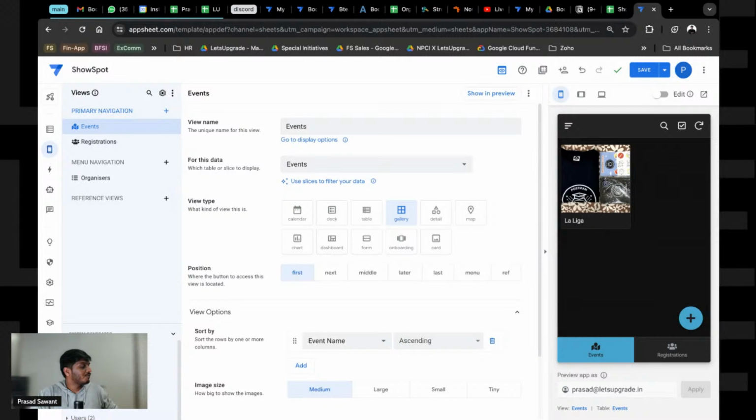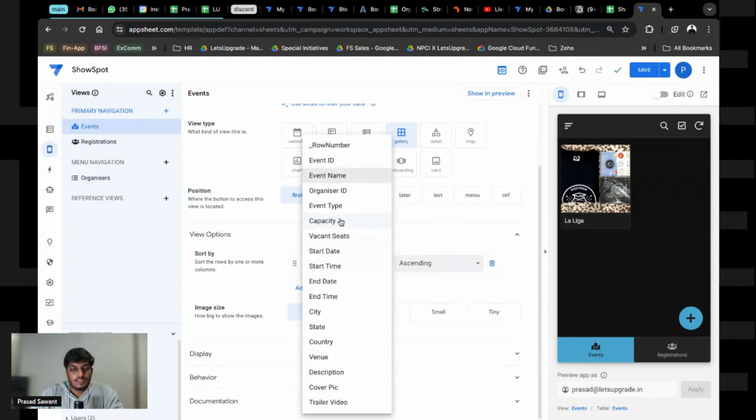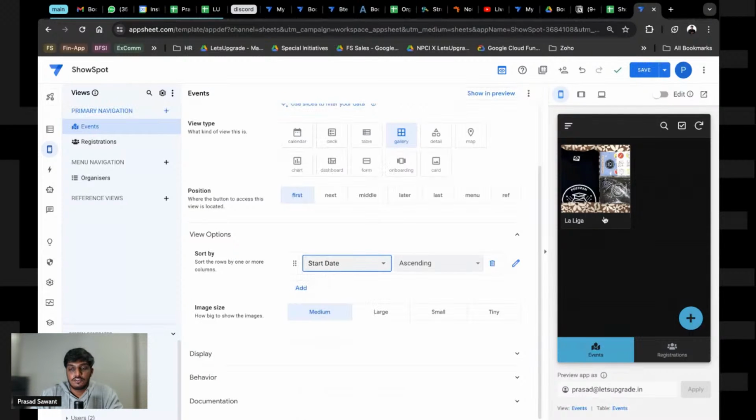We are going to basically put it in the events mode. Sorry, the gallery mode. I hope that is clear. And we want to see the events that are happening first, right? So start date should be ascending. The first event should be first. Currently there are no dates right here, so that will not be visible right now.